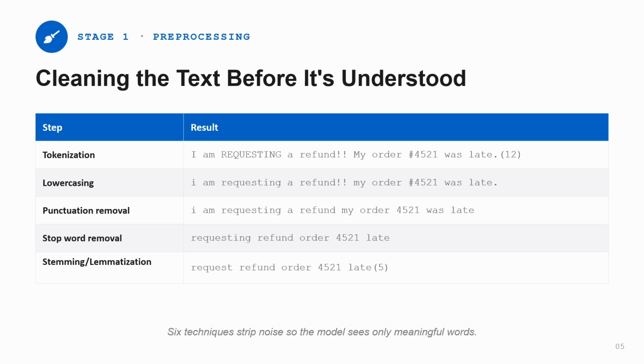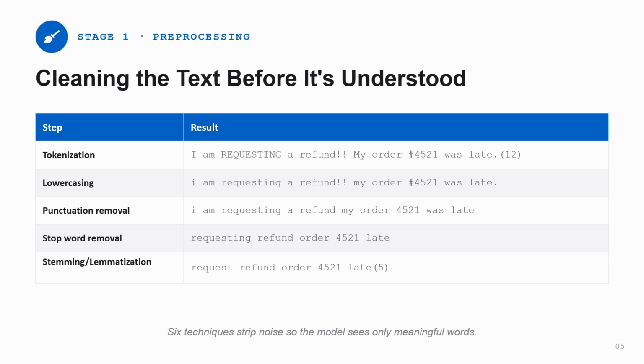Then stemming and lemmatization. For example, in the email, ran, running, but the dictionary word is just run. So instead of ran, running, we are truncating into the dictionary and lowest word. That is requesting. In this case, it converts into request. Where we started, we started with 12 words. Where we ended, we ended with just 5 words. These are the 6 techniques.